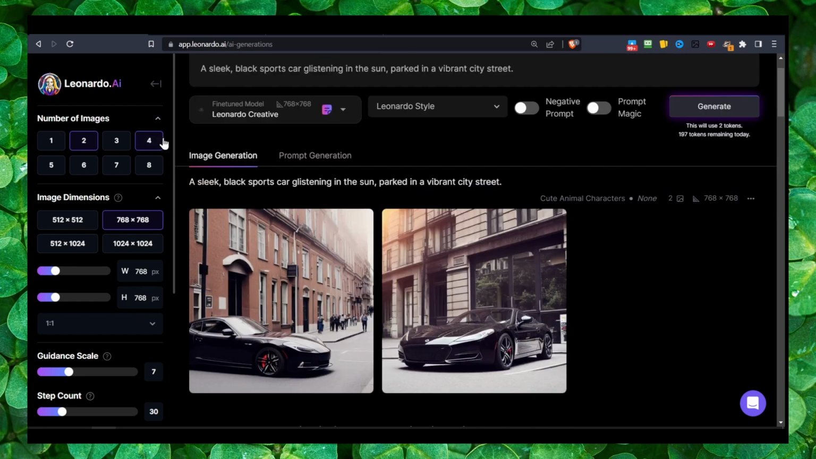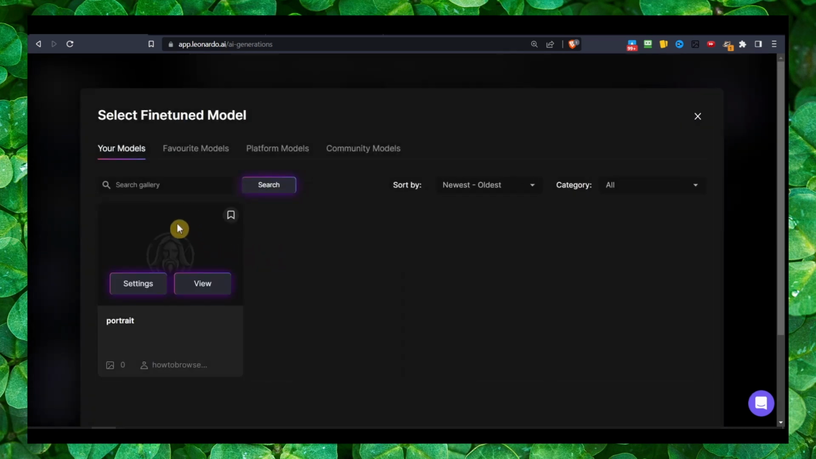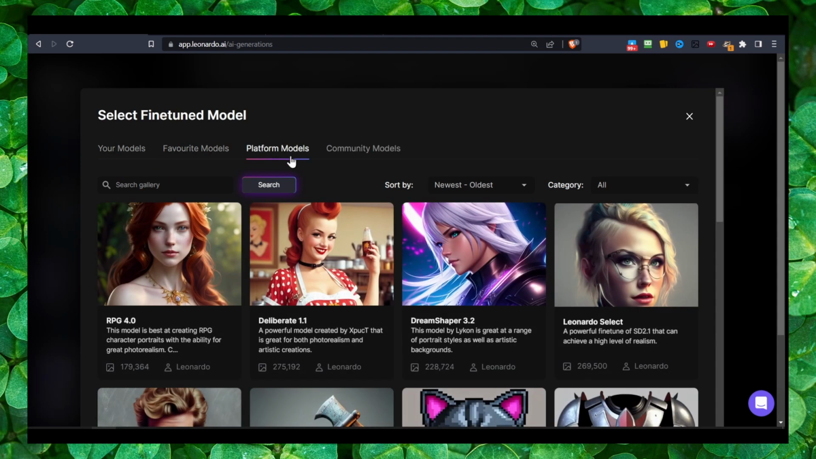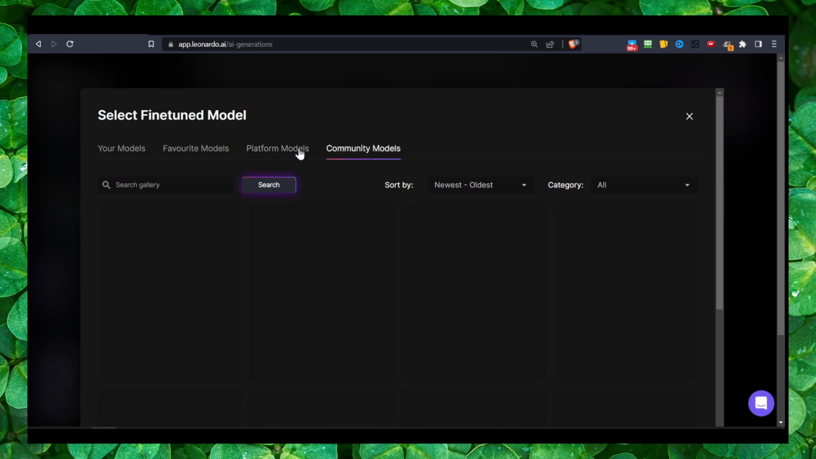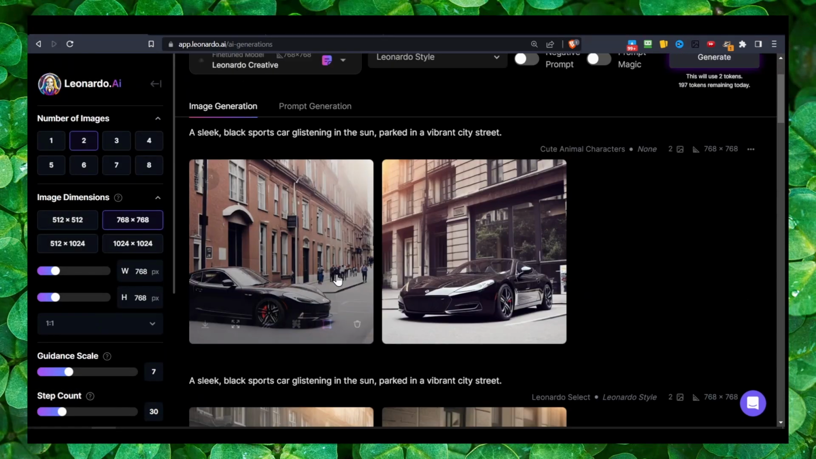And here, what I like is that you have a lot of options. First of all, you have fine-tuned models. As I said, you have Stable Diffusion 2.1, Stable Diffusion 1.5, Leonardo Signature, Leonardo Select, and Leonardo Creative. You also have Select Custom Model. And here you have your models, favorite models, platform models, and community models, right? And they work very well.